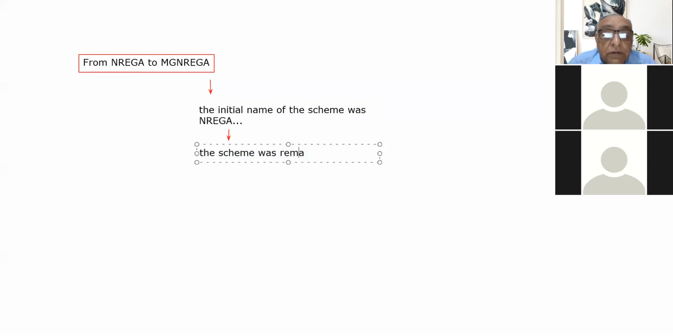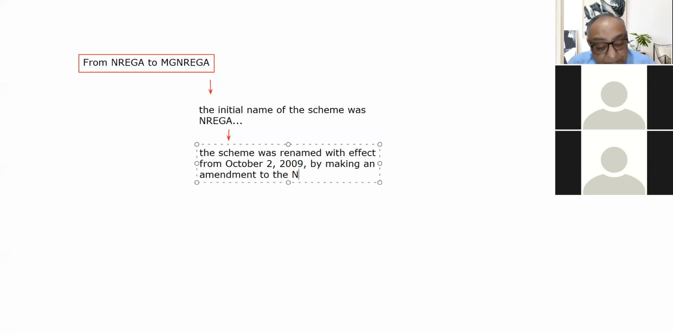The scheme was renamed with effect from October 2, 2009, by making an amendment to the NREGA Act. So the National Rural Employment Guarantee Act was amended in the year 2009, and from October 2, 2009, the NREGA scheme was renamed as MNREGA. So please bear this in mind.